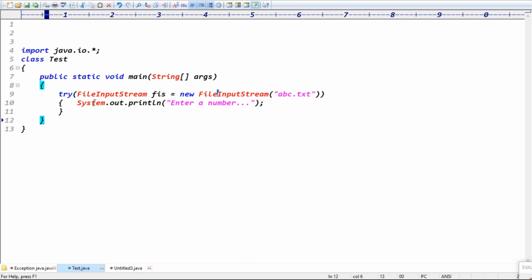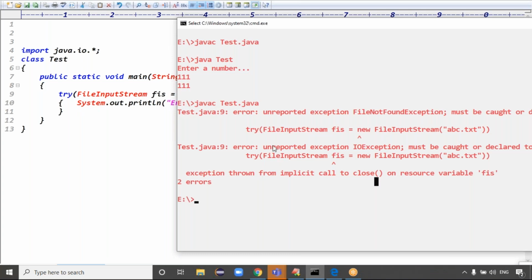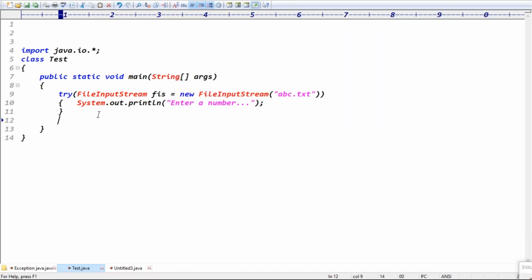Guys, this FileInputStream, which exception is it throwing here? FileNotFoundException. And even though it is throwing FileNotFoundException, it is also throwing IOException, right? Which exception, guys? IOException. So is a catch block mandatory here, or optional? Catch block is mandatory, right?